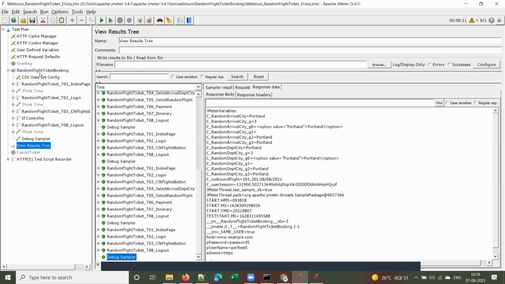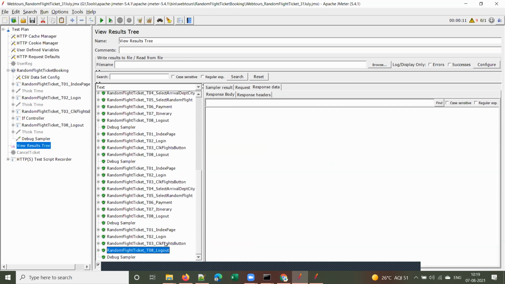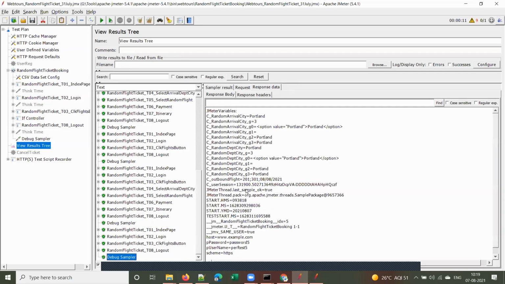Okay, that's why, I guess. But in this code and the above debug sampler, the arrival city and departure city are selected the same, Portland. That's why it logged out. It did not go to the ticket booking steps here, because both are the same. And here, both are the same. That's why it logged out, and it proceeded with the next iteration. Okay. Now, one more thing.